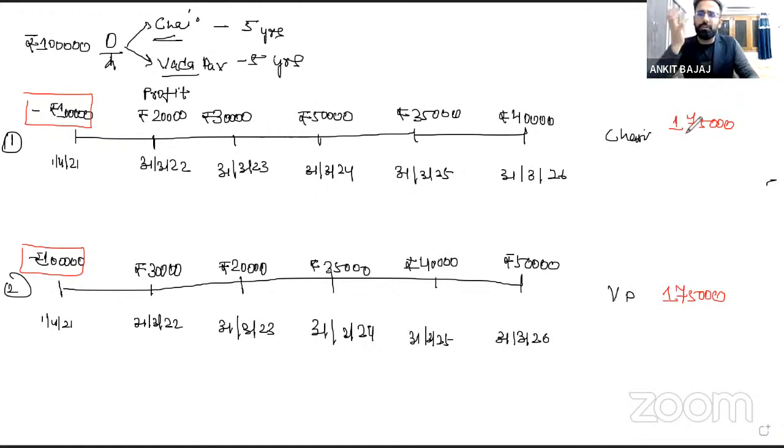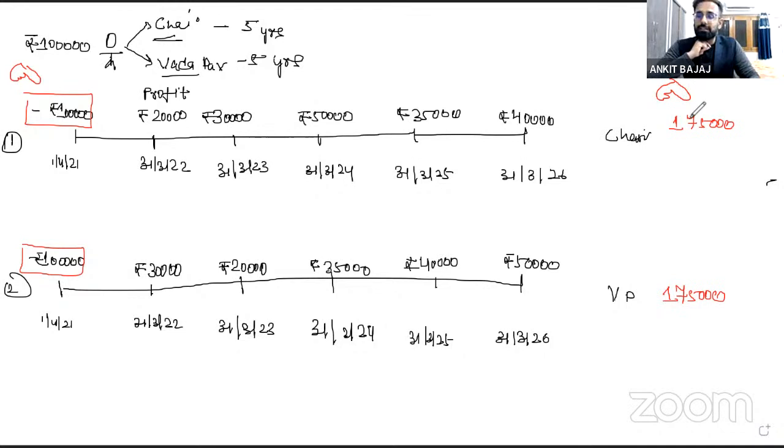Now, what you will decide is which business you start, right? So definitely you will say, sir, we can start any of the businesses, because we are investing 1 lakh rupees right now, and in total we are able to generate a profit of 1,75,000 rupees. So you will say, sir, we can start any of the businesses because there we are getting the same return.